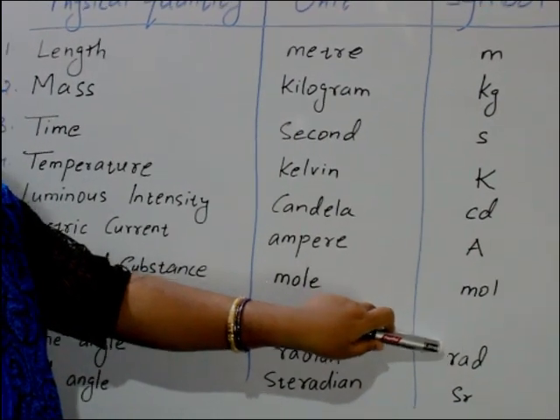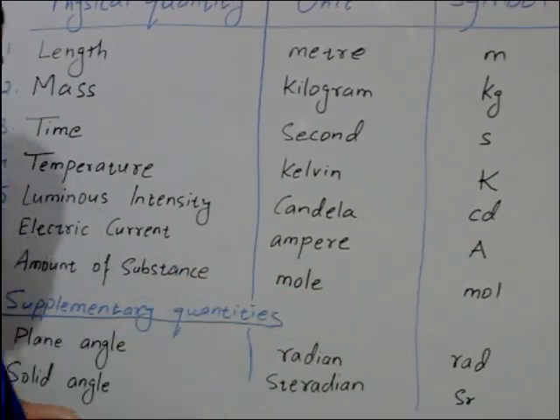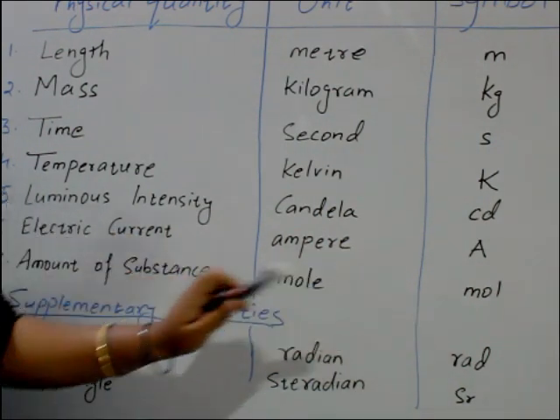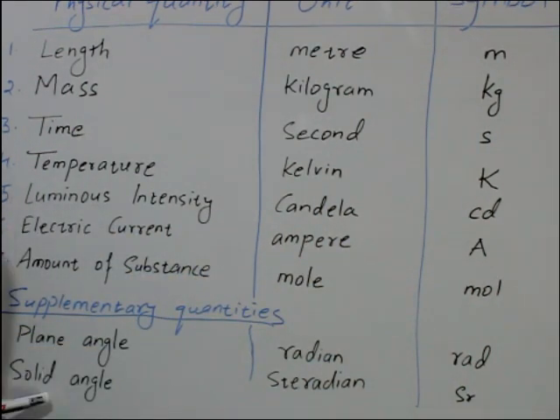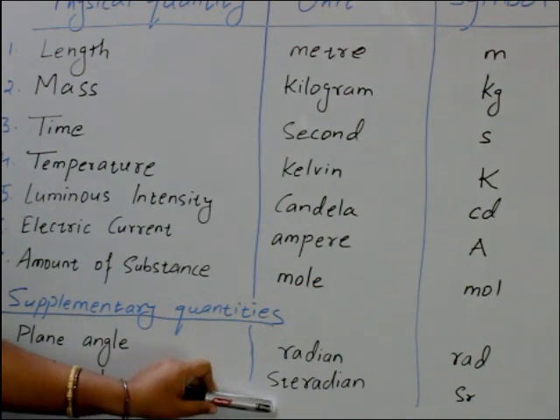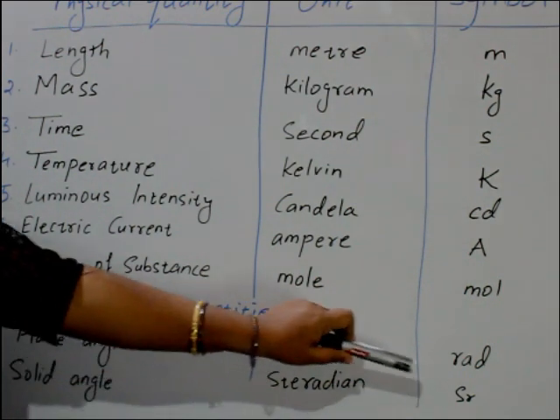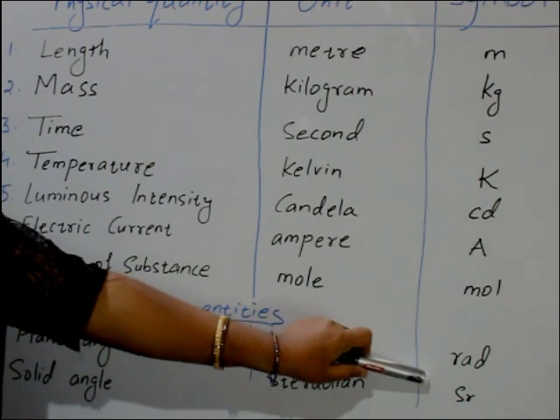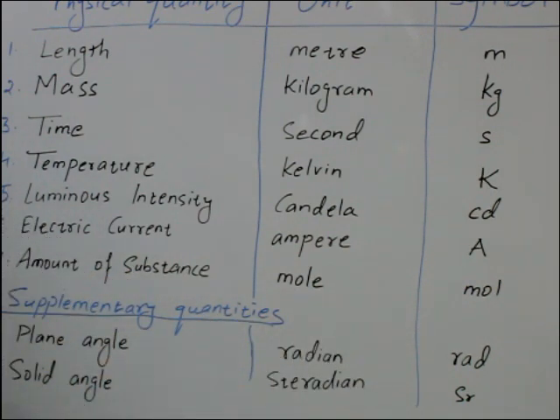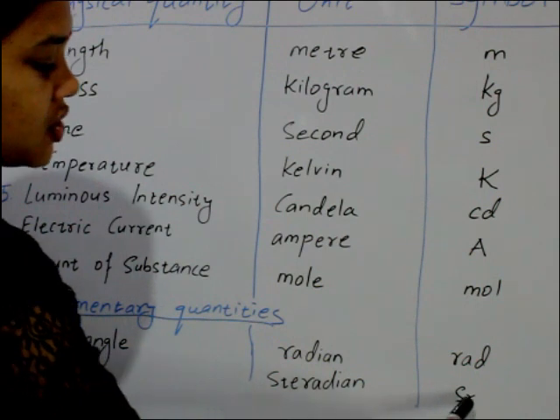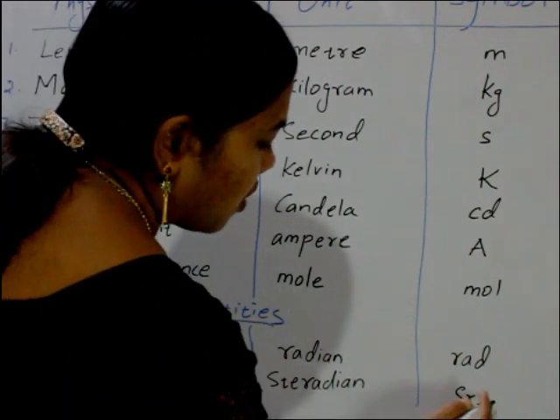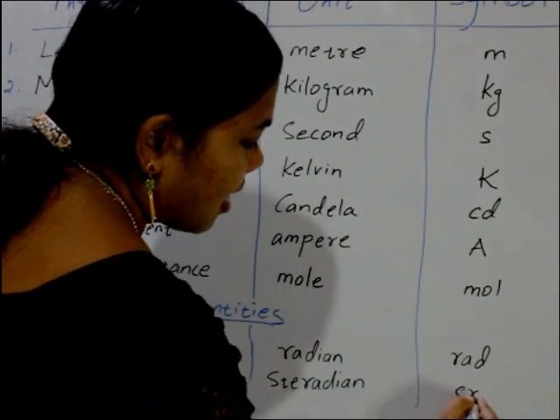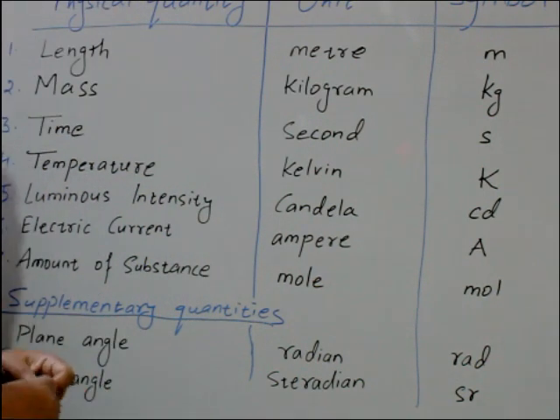Next is solid angle: its SI unit is steradian, and its symbol is sr, small s, small r.